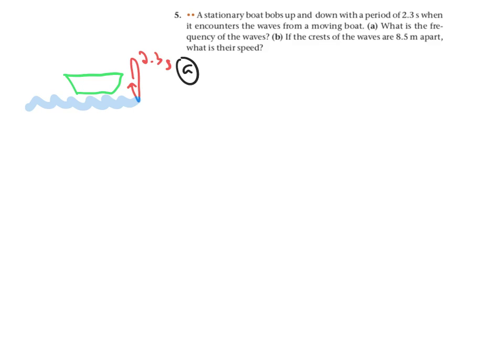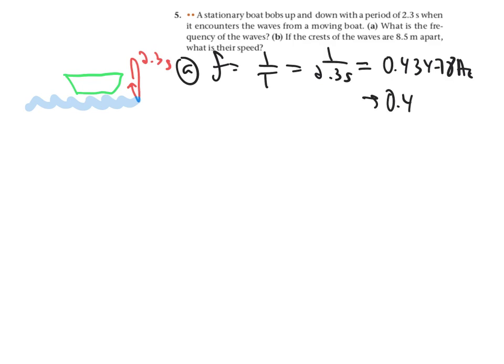So A, the frequency, which is just 1 over the period, so 1 over 2.3 seconds, which is 0.43478 hertz, which of course becomes just 0.43 hertz. And then part B, what is the wave speed based on their wavelength?